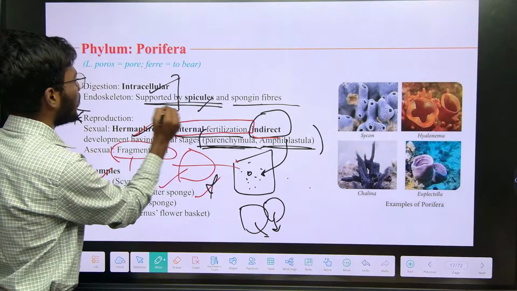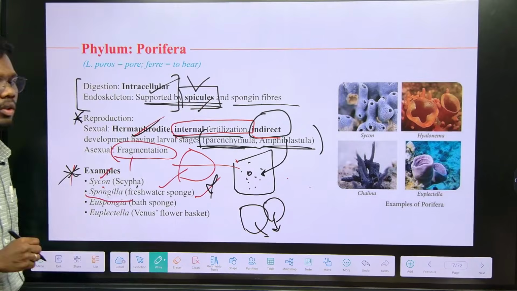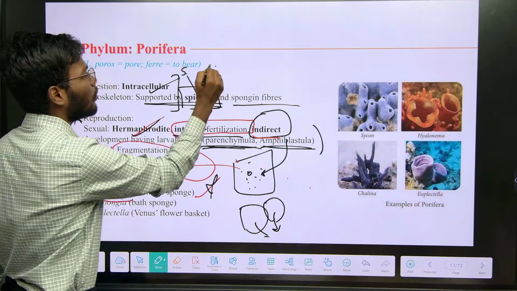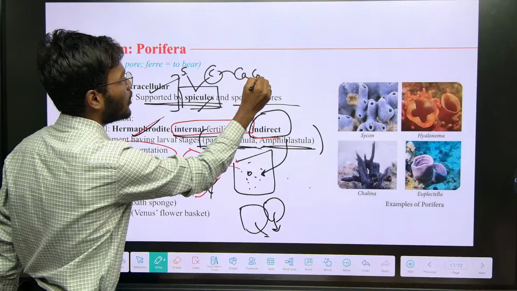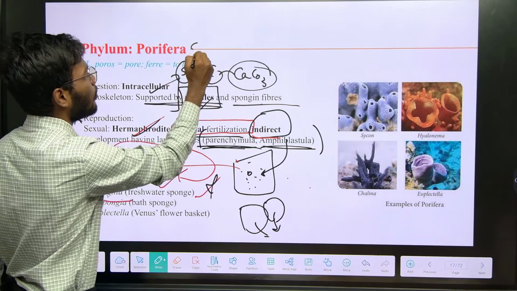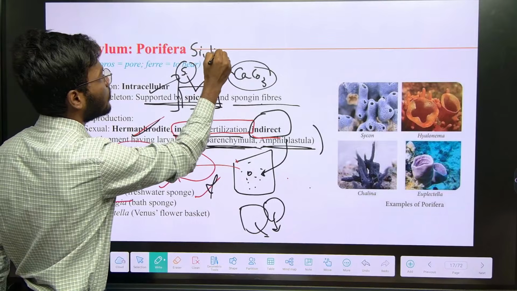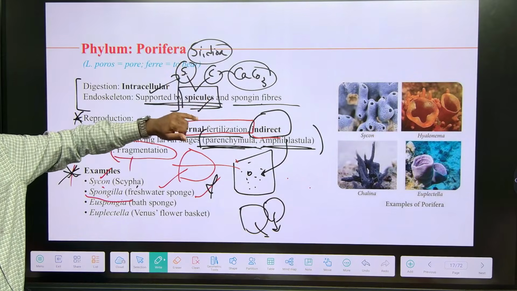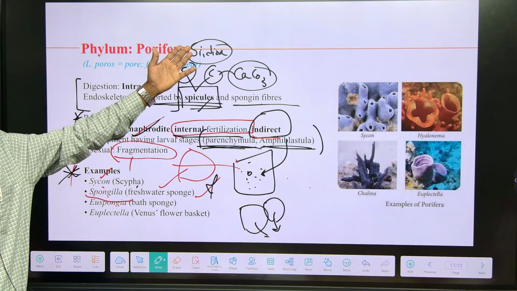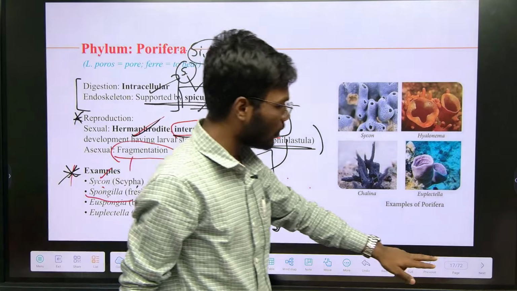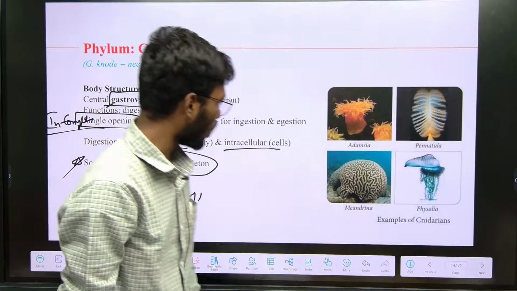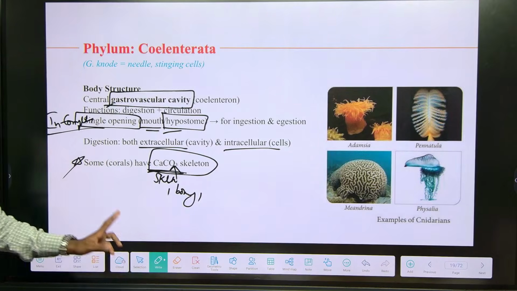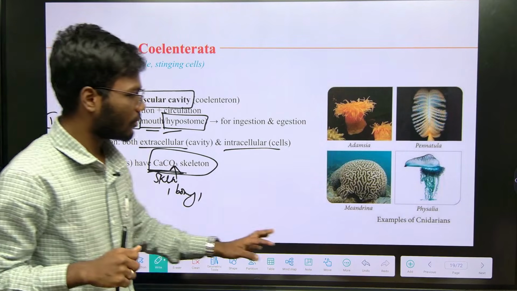Whereas coming to the sponges, I want to mention a point. In sponges also, this endoskeleton, the spicules, are of two categories: siliceous spicules and calcareous spicules. Means some spicules are made up of calcium carbonate, some spicules are made up of silicon dioxide. That was the point I missed, right? So spicules have two types in sponges, whereas in coelenterata, it is exclusively made up of calcium carbonate. Understand? I also mentioned the examples, Physalia, all these things.